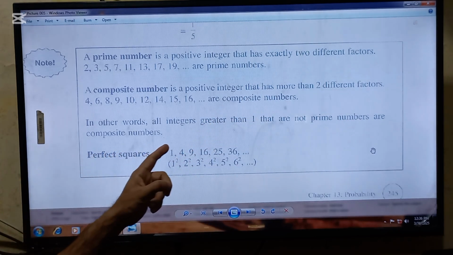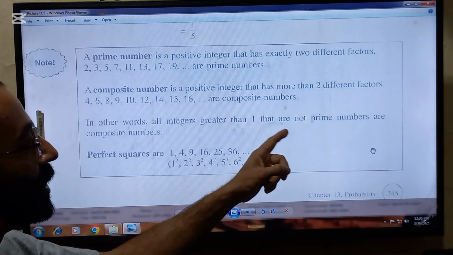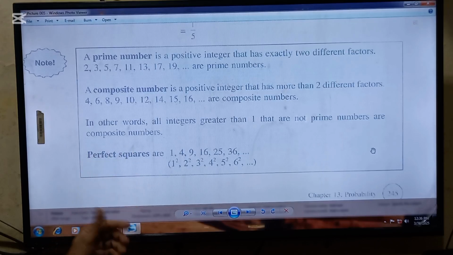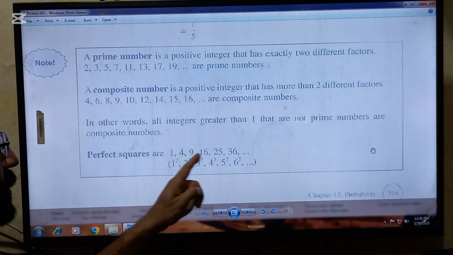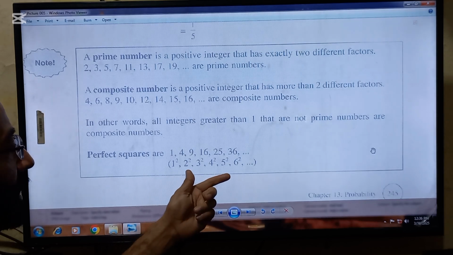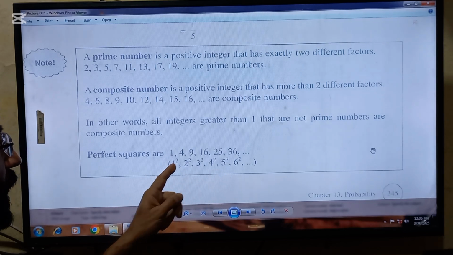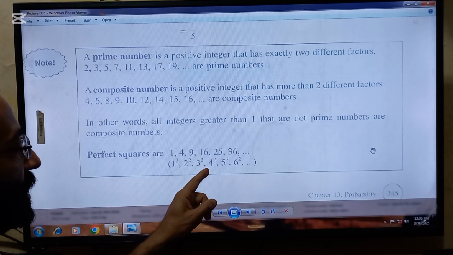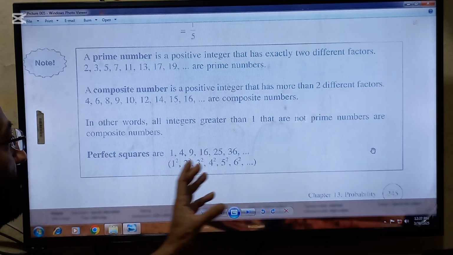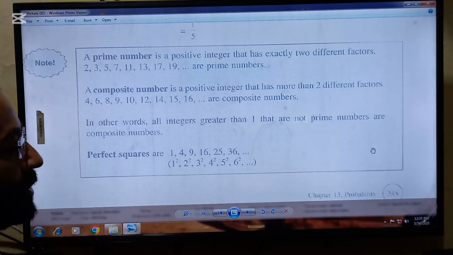In other words, all integers greater than 1 that are not prime numbers are composite numbers. And perfect squares are these numbers because these are the squares of some certain numbers. So 1 is the square of 1, 4 is the square of 2, 9 is the square of 3, 16 is the square of 4, 25 is the square of 5. So these kinds of numbers are called perfect squares.